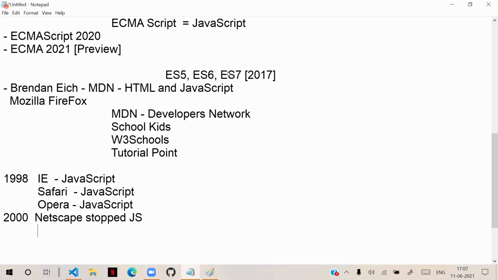And when Netscape stopped JavaScript, HTML was continuously developing. HTML was continuously growing, and JavaScript stopped. That means JavaScript stopped, but HTML was continuously growing side by side. That means now JavaScript was not able to handle the new concepts of HTML.